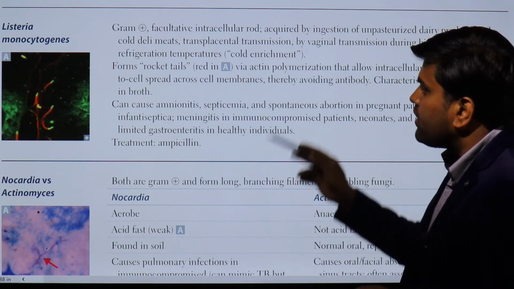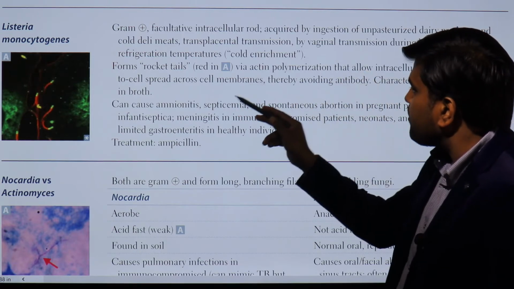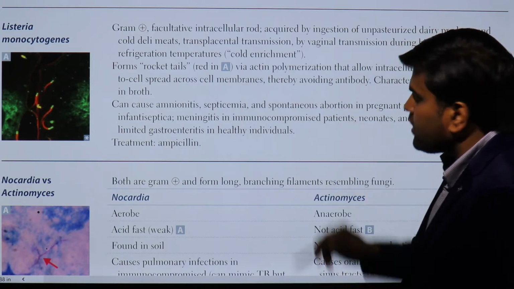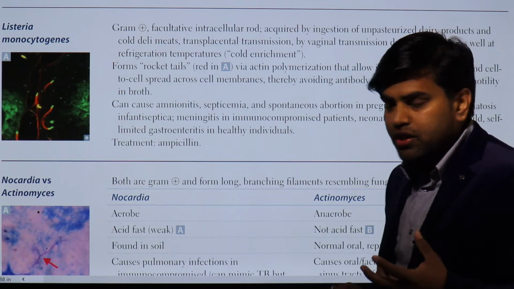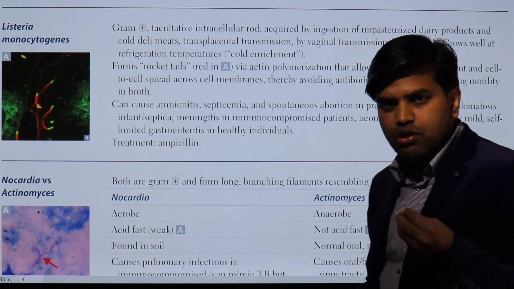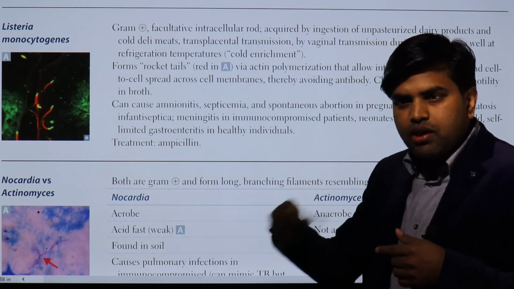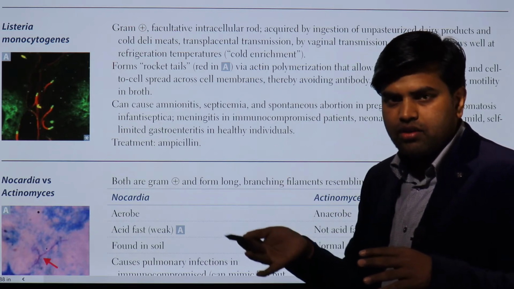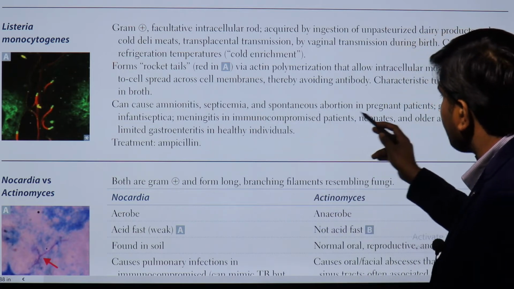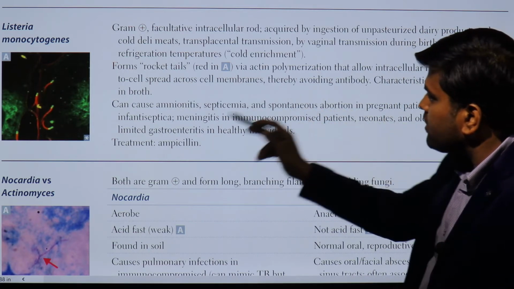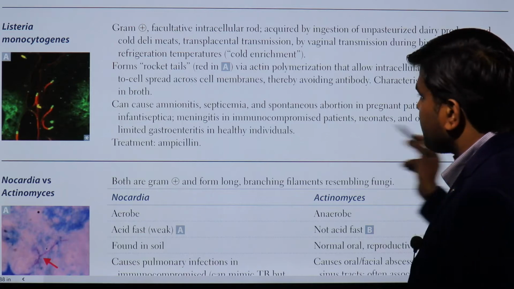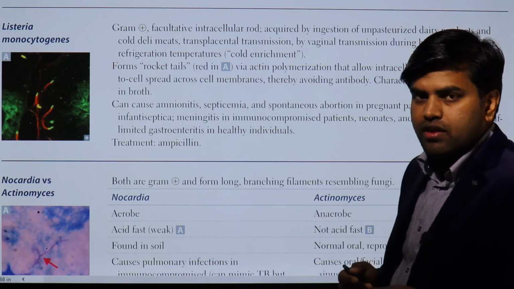So you have to understand this rocket tail appearance: actin polymerization allows intracellular movement and cell to cell spread across the cell membrane, therefore avoiding antibody-mediated killing. Another characteristic is tumbling motility in broth. When you grow this organism in broth, there will be tumbling motility, as if it is turning around and around. It can cause amnionitis, septicemia, and spontaneous abortion in pregnant patients, granulomatosis infantiseptica, meningitis in immunocompromised patients, neonates and older adults, and mild self-limited gastroenteritis in healthy individuals. The treatment option is ampicillin.